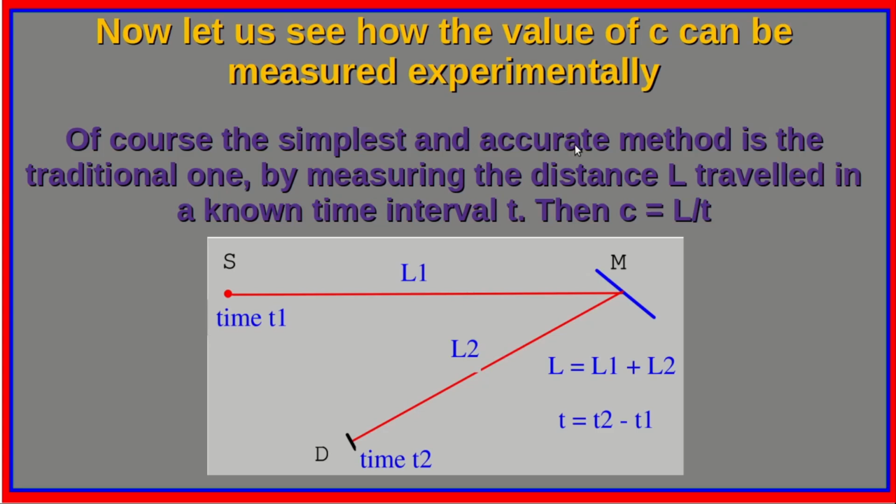Of course, the simplest and most accurate approach is the traditional one, by measuring the distance L travelled in a known time interval t. Then the speed of light is given by L/t. So L is the total distance travelled by the light from the source to the detector after, if required, a reflection from a mirror, so that we can have a longer value for the total length. These photons are sent from the source S at time t1 and are received at time t2, so that the time interval is t = t2 - t1, and therefore the velocity will be given by L/t.